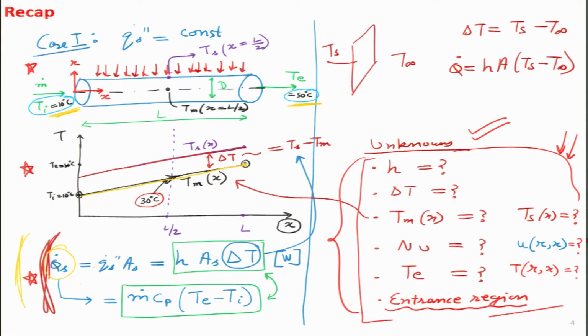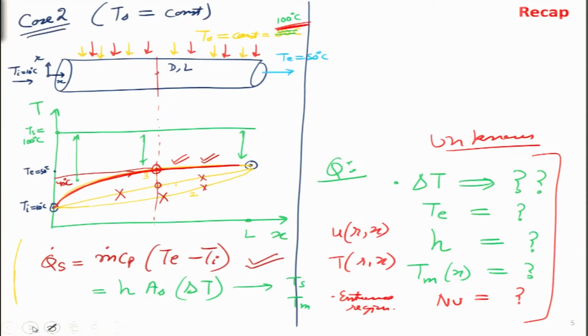then the convective heat transfer value of Q dot we have written in these two expressions, and after analyzing it we have obtained some initial understanding of how the fluid mean temperature increases with distance, and how the surface temperature of the copper pipe increases with distance. But there are a lot of unknowns that we have not figured out. So in the rest of this particular topic we are going to figure out the values of these parameters.